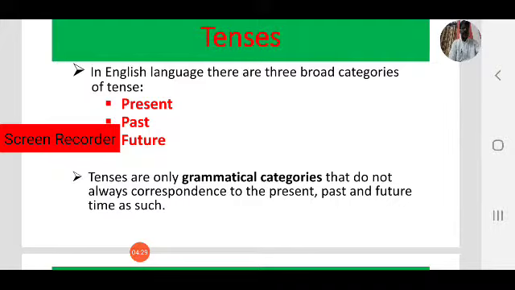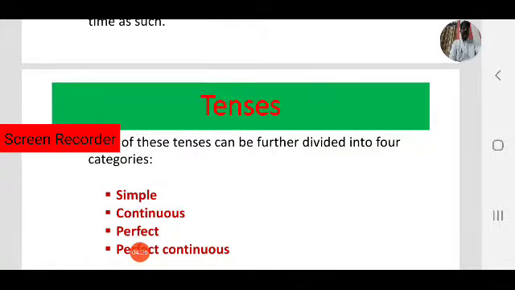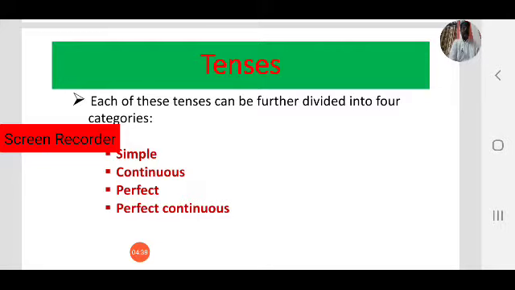In English there are three categories of tense: present, past, and future. Again, each of these tenses can be divided into four categories: simple, continuous, perfect, and perfect continuous.